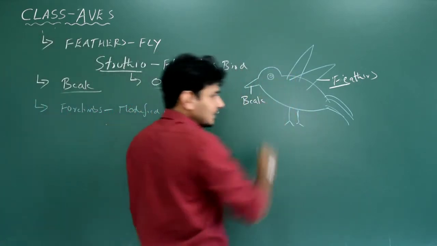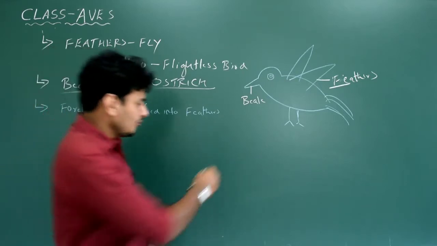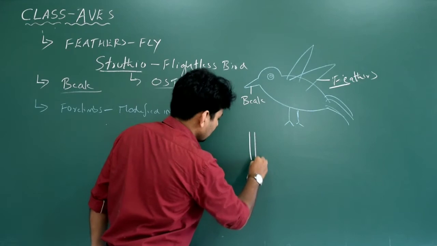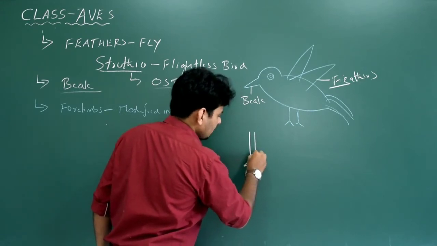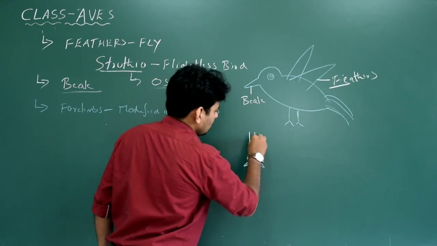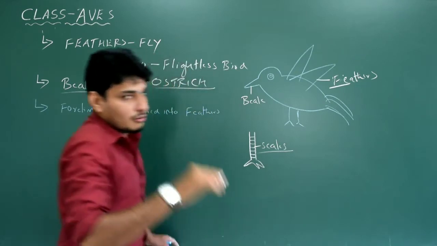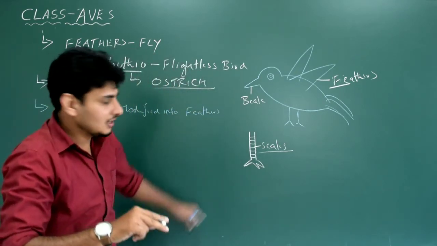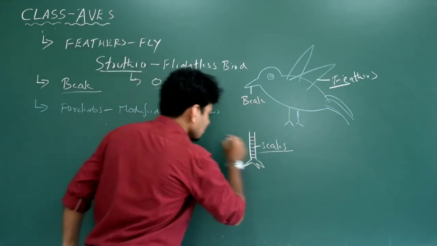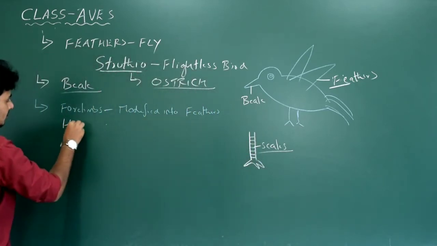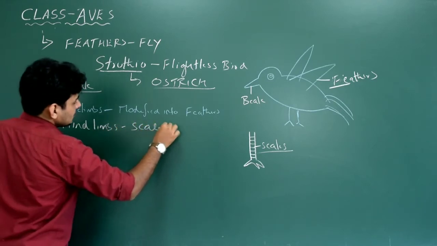What about the hind limb? Yes. Have you seen a bird's hind limb? For example, if I draw the diagram of a normal hind limb. Okay. So have you seen this structure? What is this? This is nothing but scales. So only in the case of birds, the hind limbs have the scales. So we write hind limbs show scales. Scales are present actually.